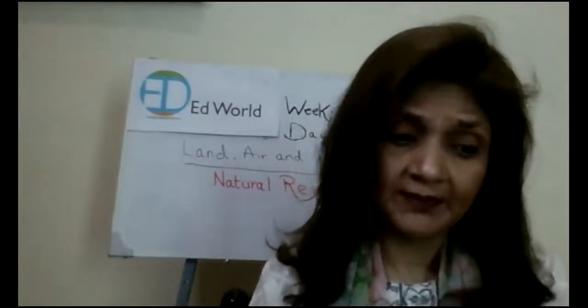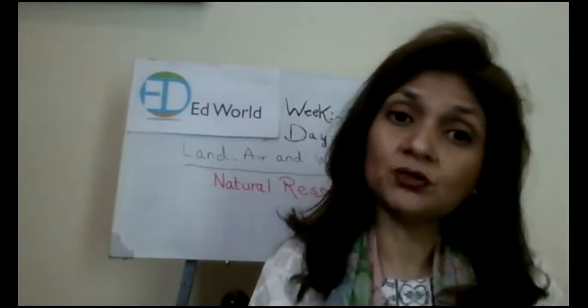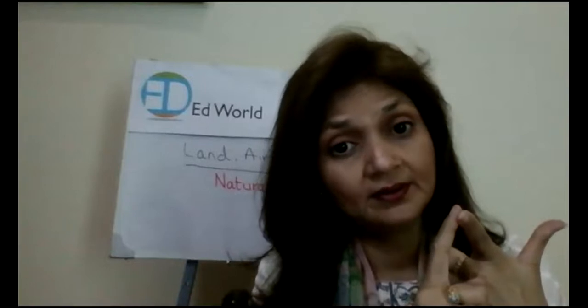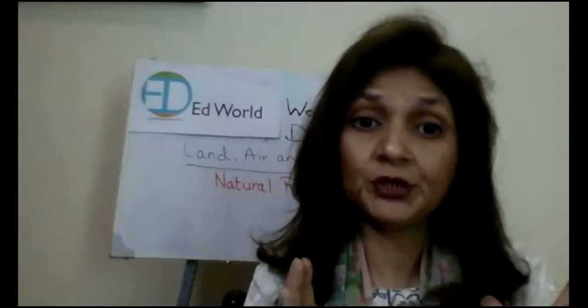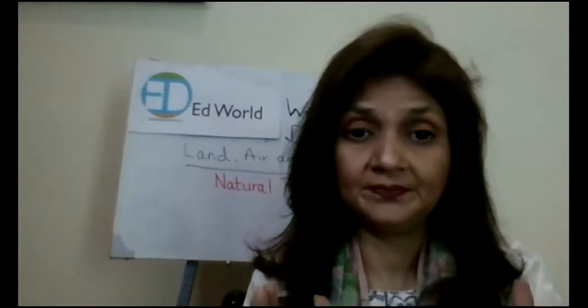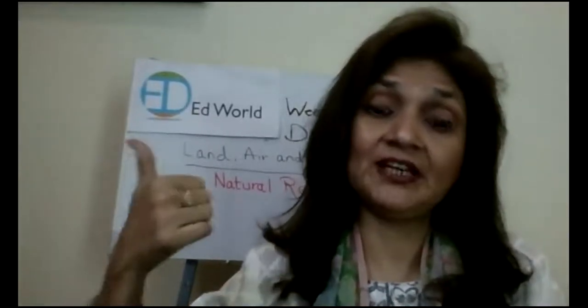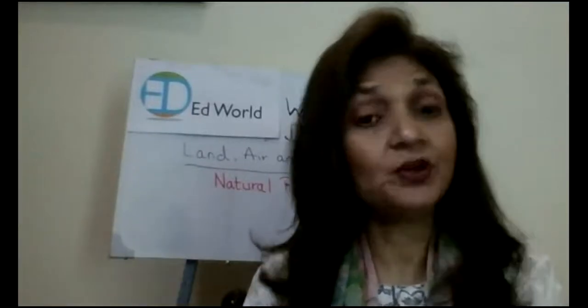In the same way that we need water, air is also a natural resource which we all need. Animals need air, human beings need air, plants also need air, right? So they are all very, very important natural resources which are needed by everyone who is living on this earth, right? Whether they are humans, animals, or plants, we all need that.